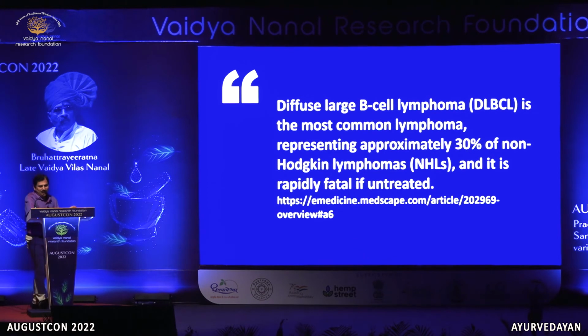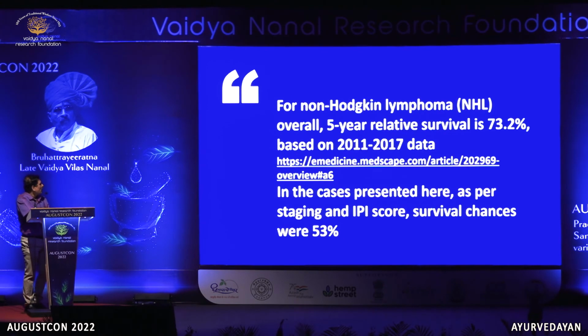The 2 cases which I am going to present are of diffuse large B cell lymphoma, diagnosed as that, and this DLBCL is the most common lymphoma, representing approximately 30% of non-Hodgkin lymphomas, and it is rapidly fatal if untreated. And what is the prognosis if modern treatment is given? For non-Hodgkin lymphoma, overall 5-year relative survival is 73.2%. That is a good figure. So there is a very good survival.